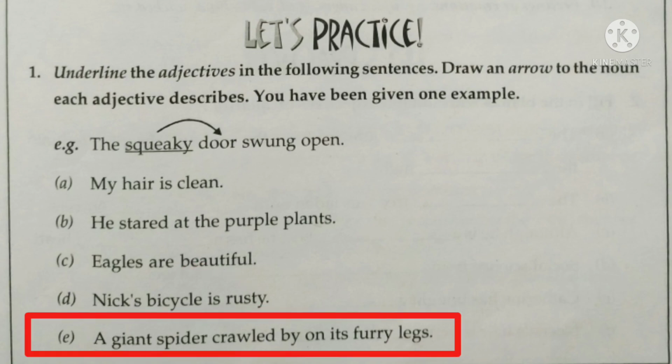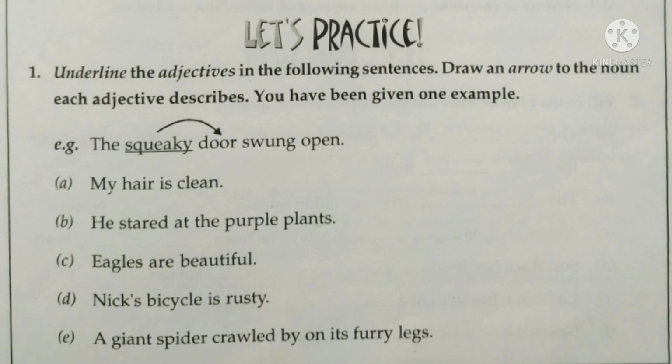Now look at the last sentence. A giant spider crawled by on its furry legs. Here there are two adjectives. The first one is giant and the second one is furry. The adjective giant is describing the noun spider and the adjective furry is describing the noun legs. Both are used attributively because both are used before the nouns spider and legs.